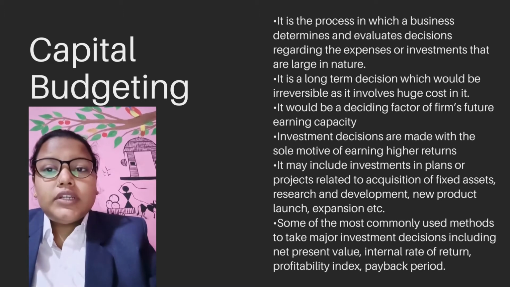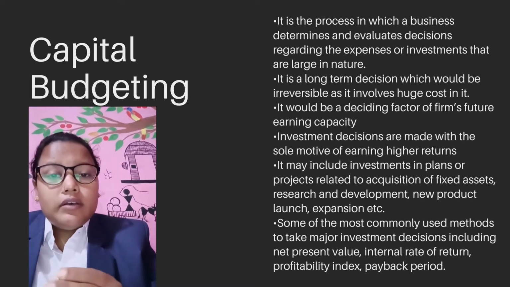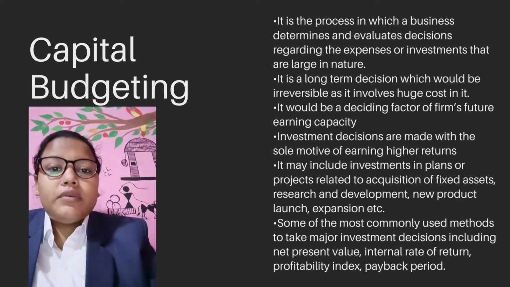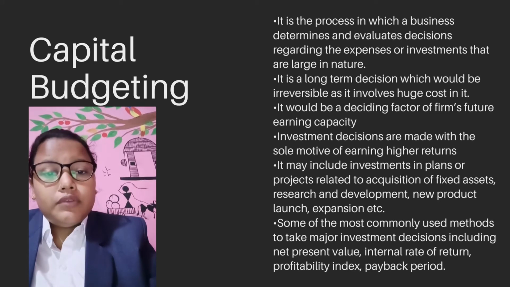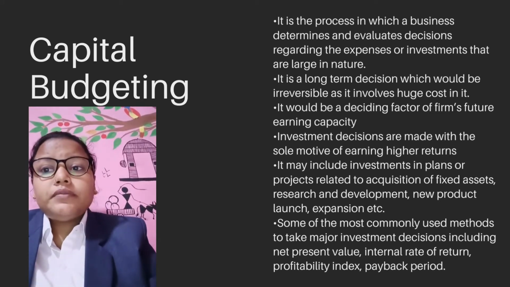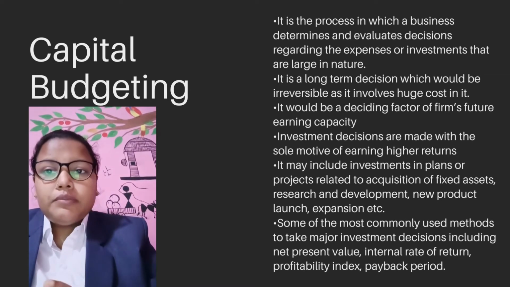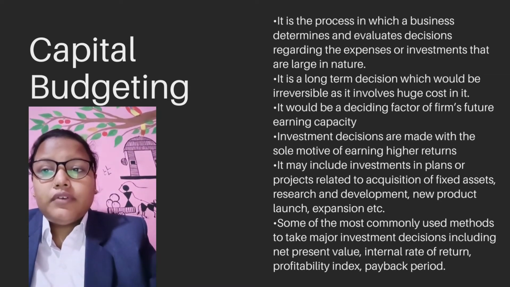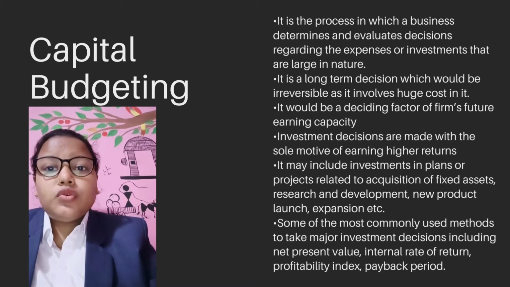What is the budget of the firm? How much expenses are there in the firm? How much investment is there in the firm? In what way are they controlling the firm? This is capital budgeting. Investment decisions are made with the sole motive of earning high returns.